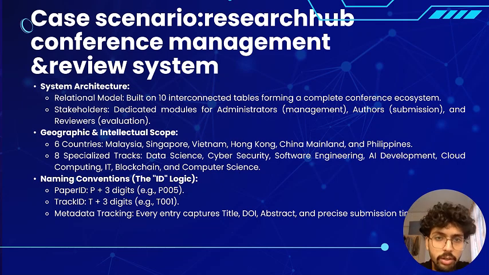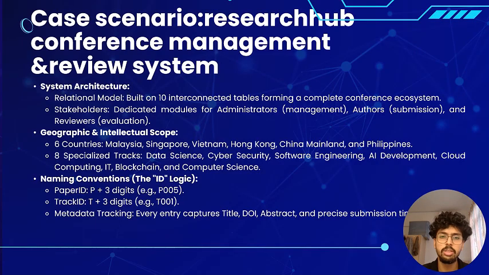So, our case scenario focuses on Research Hub, a conference management and review system, a digital platform built to handle the heavy workload of academic conferences. Nowadays, managing hundreds of papers and reviewers is too hard to do by hand. So our system uses 10 interconnected tables to organize every single thing.